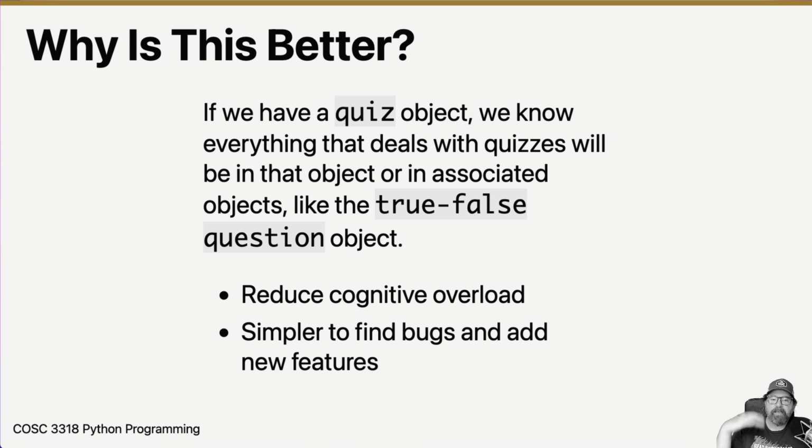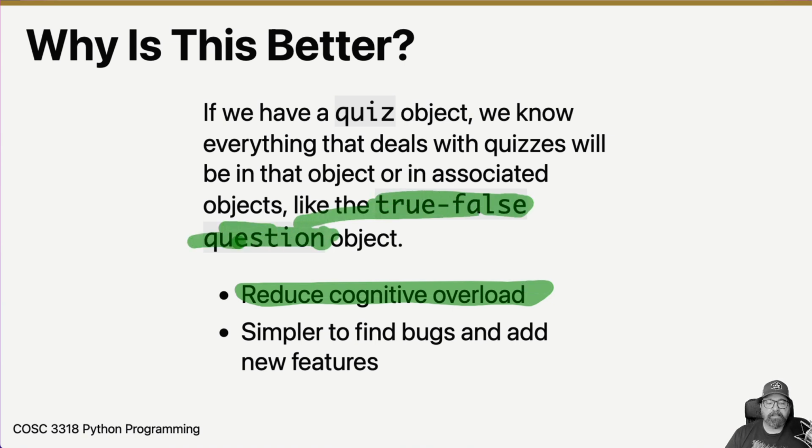So we always come back to this. Why is this idea of object-oriented programming better? And people who like object-oriented programming are going to tell you a couple of things. They're going to say it reduces the cognitive overload, which just means we can think about the program more simply. If we have an object which represents the true-false question, then everything that has to do with the true-false question, its data, its functions, how they interact with each other, all of that is going to be bundled together. So when I think about a true-false question, I can just go look in one place and figure it out.